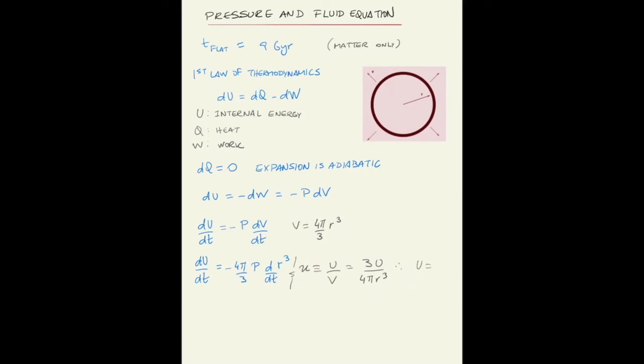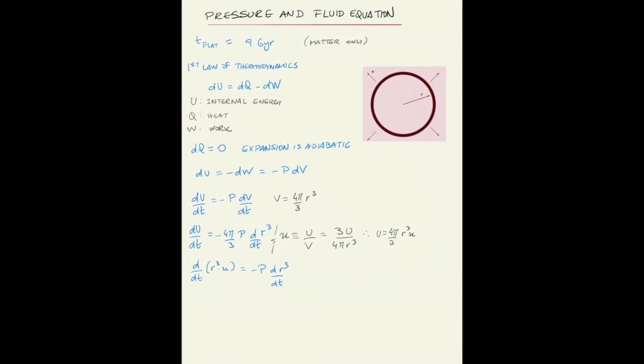So U is equal to 4 pi over 3 of r cubed times little u. If you substitute this U into this equation, then the factor of 4 pi over 3 cancels out, and you have d/dt of r cubed times u is equal to minus p times the derivative of r cubed in time.